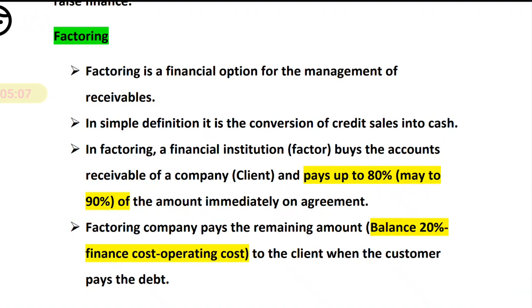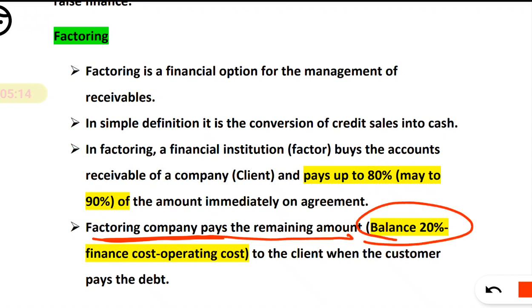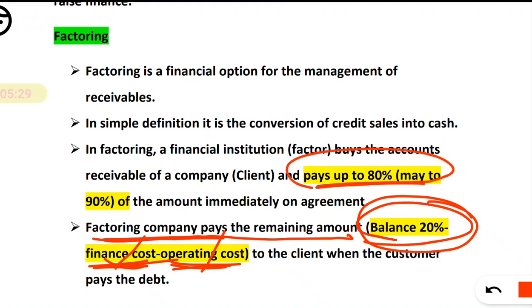Now, what about the remaining money? The factoring company pays the remaining amount, that is the balance 20% or 10%, after subtracting the finance cost, any charges or operating cost. That amount will be paid after deducting those, right? That is from the balance 20%, since you have given 80% upfront, right?